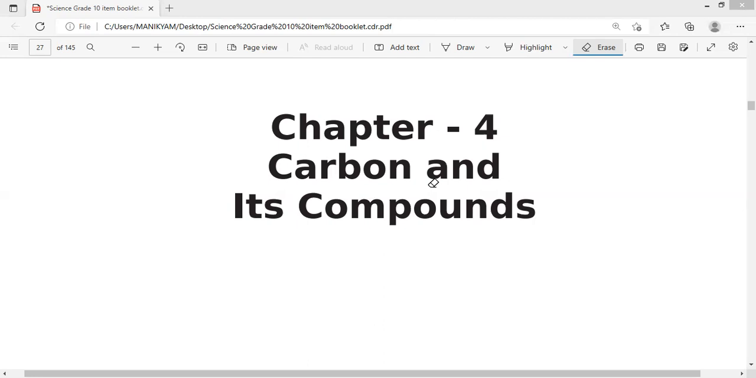So let us see how these CBQs have been asked in the ones released by CBSE recently, how tough they are and how to answer them, and what they are expecting exactly from us. So chapter 4, carbon and its compounds.